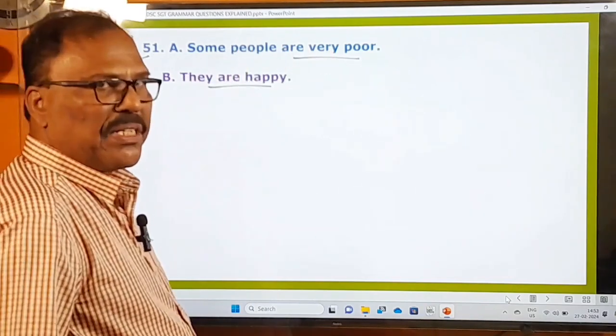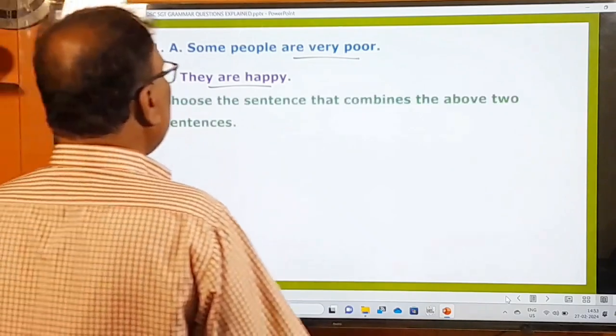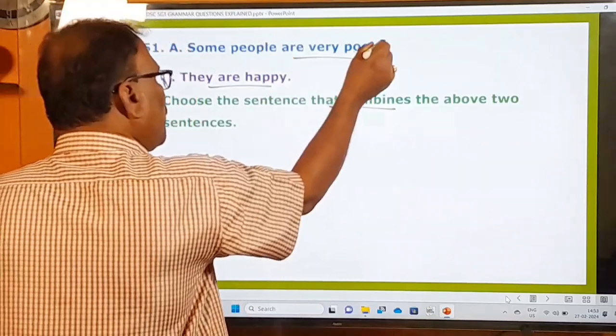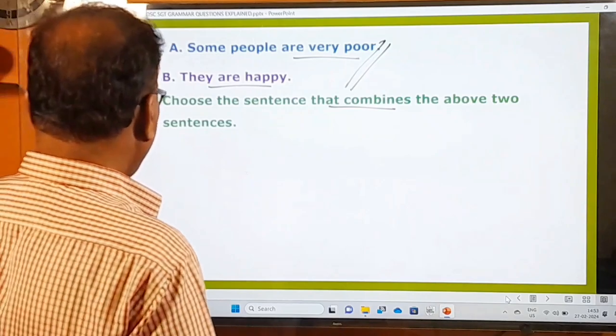So these two statements are given. And what is the examiner asking you to do? Let us see that. Choose the sentence that combines the above two sentences. He is asking you to combine these two sentences together. How to combine them? Let us look at the options.